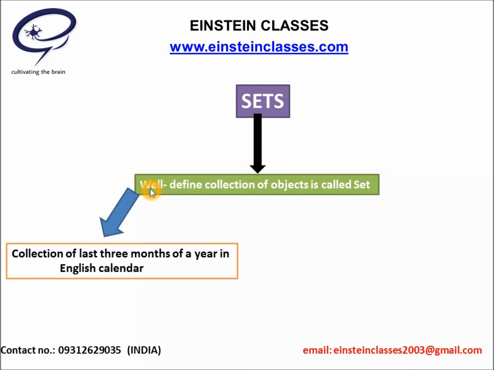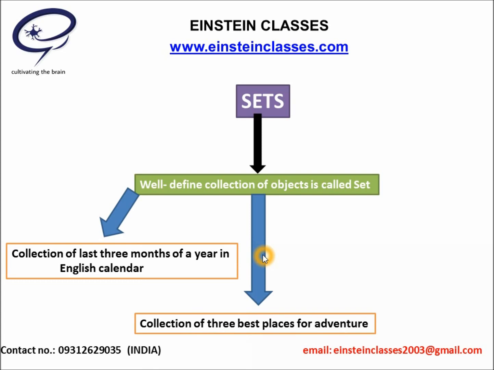Now take some examples. Suppose we are going to collect the last 3 months of a year in the English calendar. Obviously, the collection will consist of October, November and December. This collection of the last 3 months of a year is called a set. Now take another example. Suppose we have to collect the 3 best places for adventure. These 3 best places for adventure will be different for different people. For me, the 3 best places and for you the 3 best places will be different. That's why it will not be a well-defined collection of objects. Hence, it will not be a set.